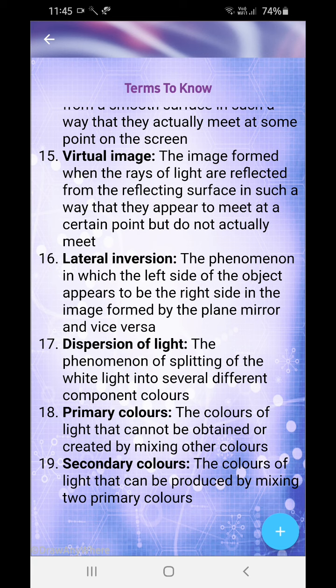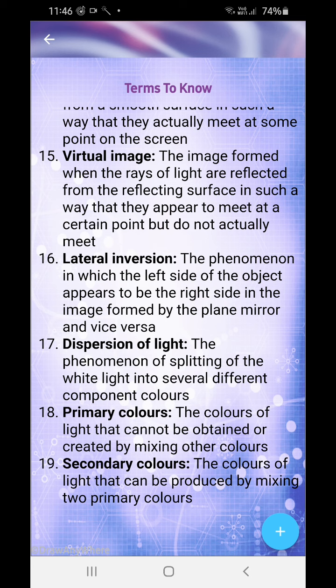Okay, lateral inversion is the phenomenon in which the left side of an object appears to be on the right side in the image formed by a plane mirror, and vice versa. Lateral inversion means you see your left hand as right and your right hand as left. Another thing to keep in mind is that lateral inversion is always found in virtual images. Virtual images are always laterally inverted.